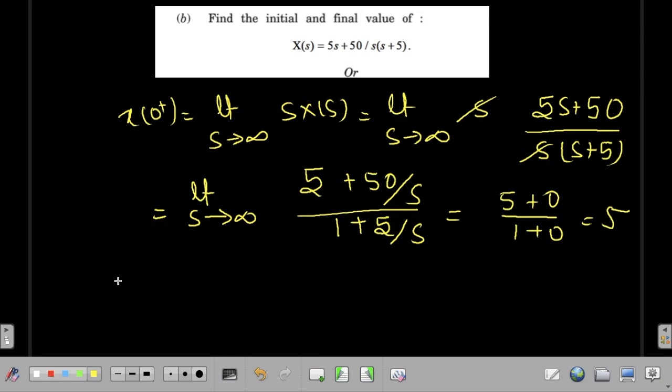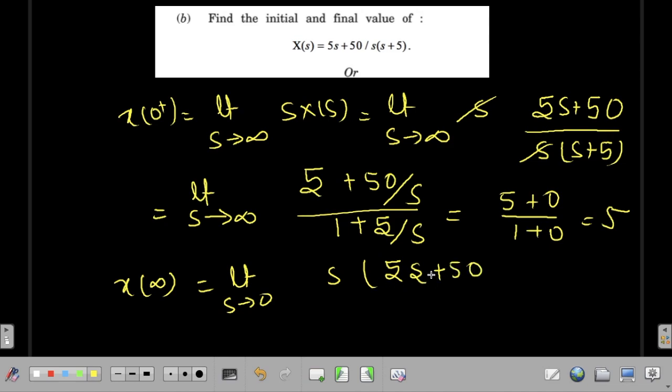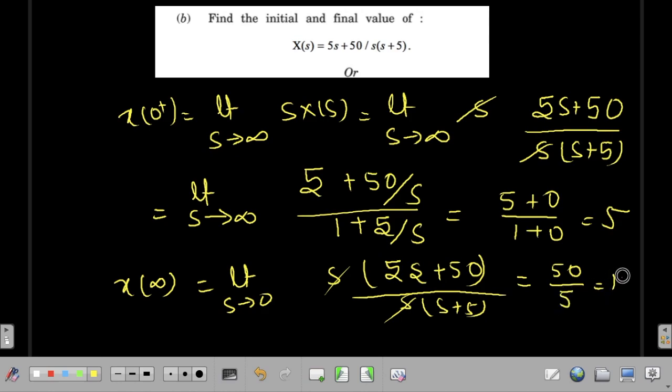Now x of infinity will be equal to, we don't have any right half pole in this problem, so it will be directly equal to limit s tends to 0 s into (5s plus 50) divided by s into (s plus 5). So we can cancel out this s and this s, and when you put the value of 0 you will get 50 divided by 5, which is equal to 10.